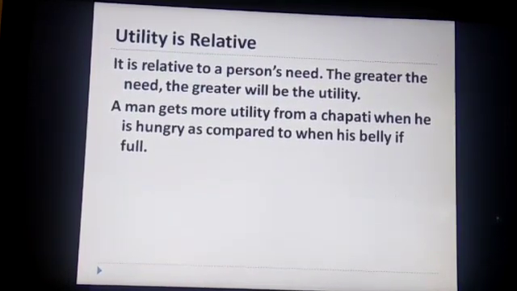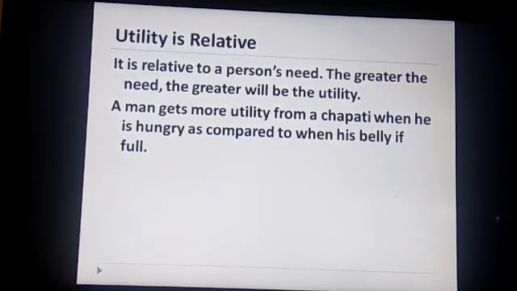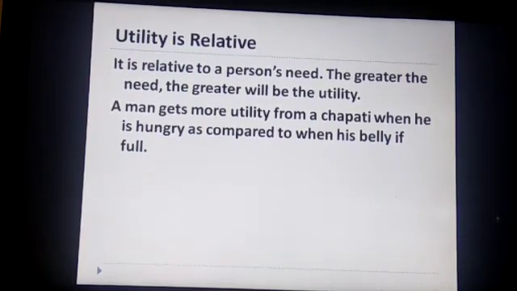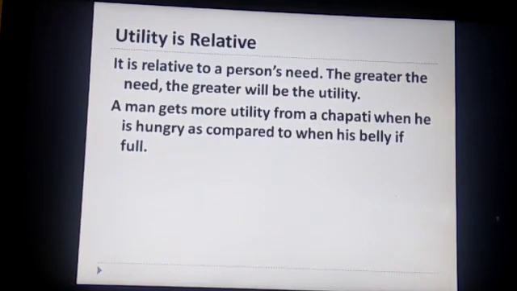Utility is relative. It is relative to a person's need. The greater the need, the greater will be the utility. Utility is relative from one person to another, and it is also relative to a person's need. Utility also depends on time and place. A man gets more utility from a chapati when he is hungry as compared to when his belly is full.